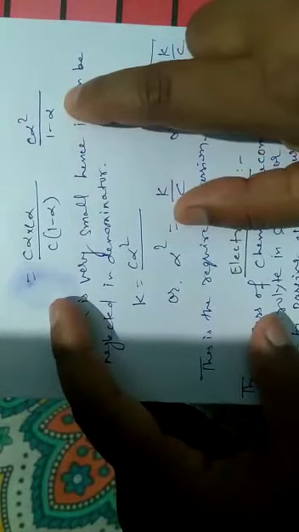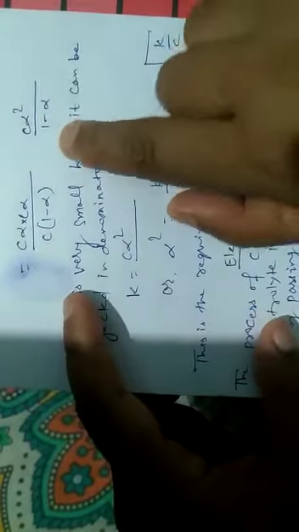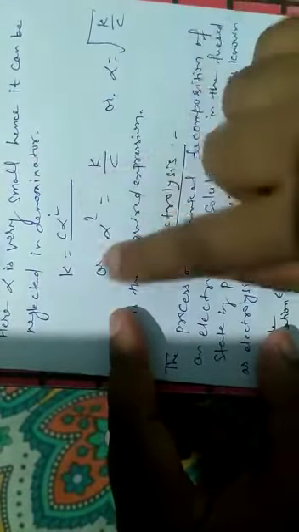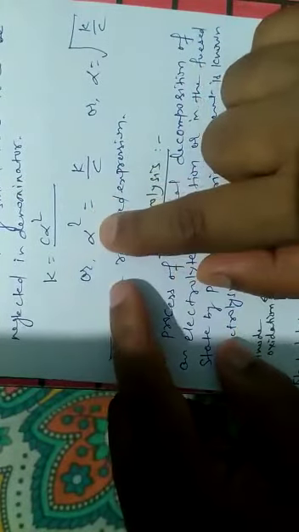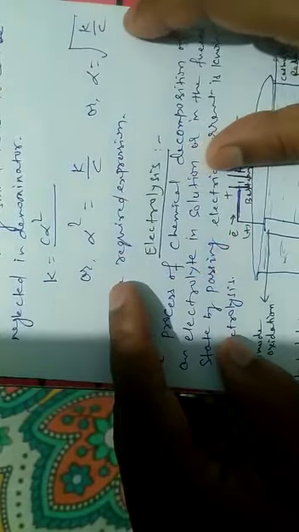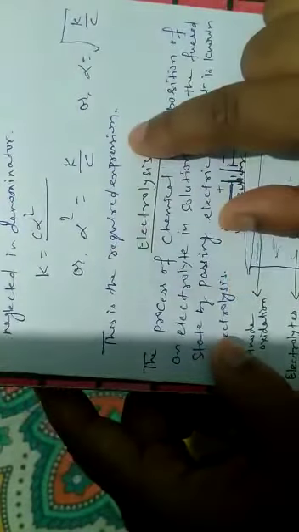So it becomes C alpha square over 1 minus alpha after cancelling C. Since alpha is very small, it can be neglected in the denominator. So K is equal to C alpha square, and alpha square is equal to K by C. So alpha is equal to root over K by C. This is the required expression.